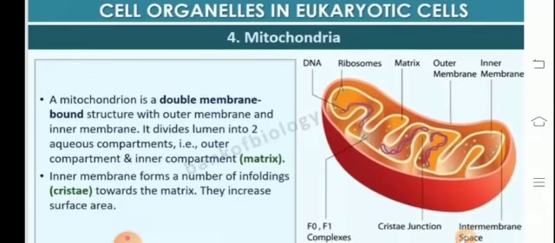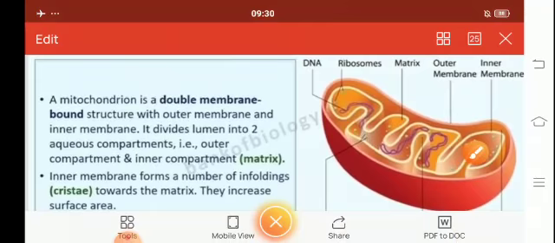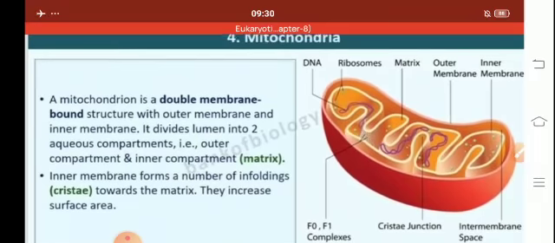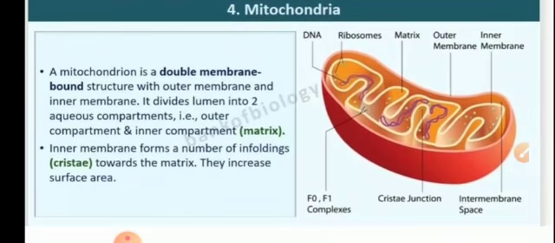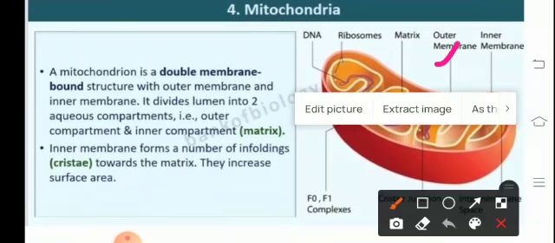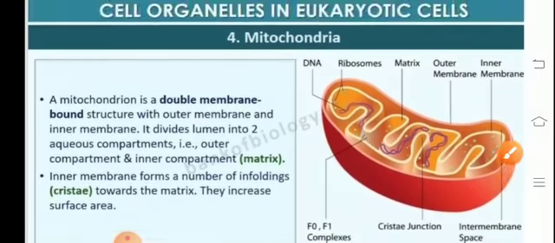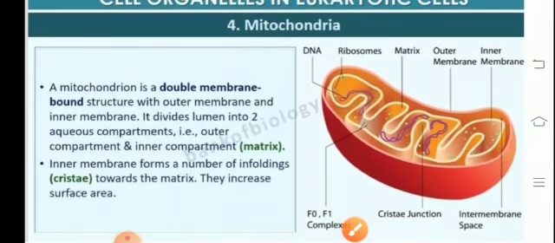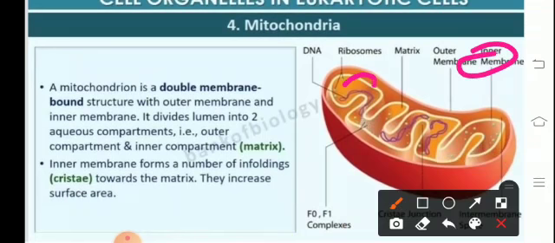The mitochondria is a double membrane bound organelle. It consists of the outer membrane, the inner membrane, and the intermembrane space present. Here we can see that there is presence of outer membrane, there is the presence of inner membrane, and between is the intermembrane space. The inner membrane is folded into cristae. So we see that the inner membrane is folded like this into cristae so as to increase the surface area. There is the cytoplasm which is present, which is referred to as matrix.